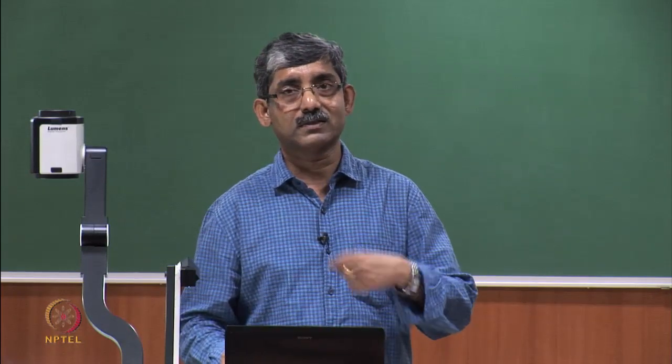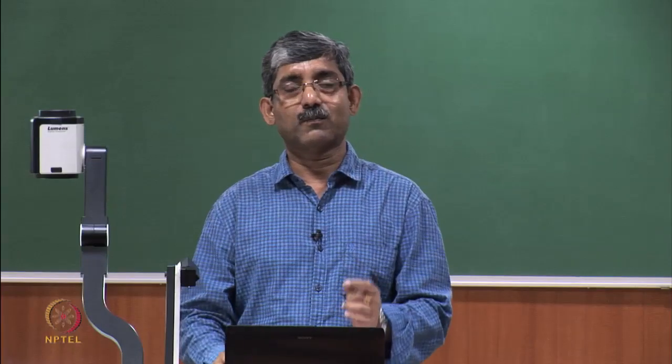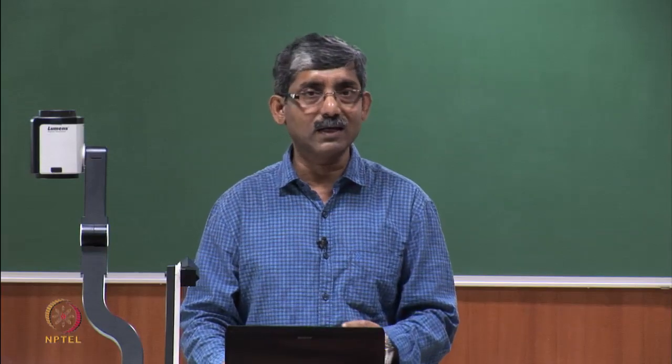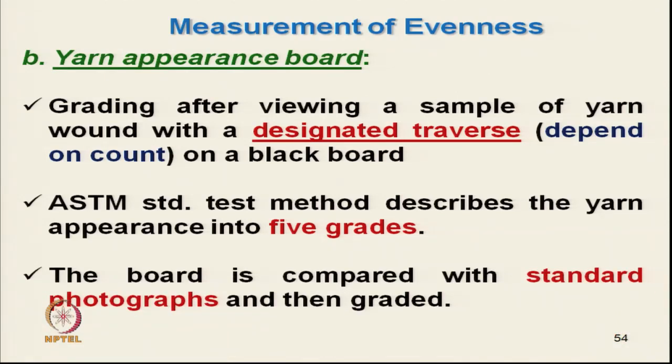We just wind the yarn on the board, and depending on the count, the thickness of the yarn, the traverse rate changes, so that proper separation of yarns is there. As per ASTM there are 5 different grades, and the board is compared with the standard photographs available, and we can grade them.